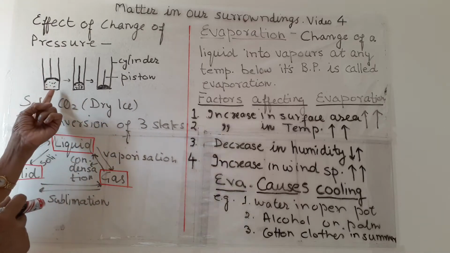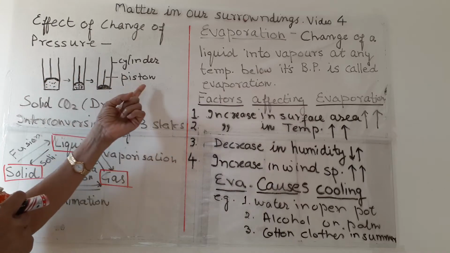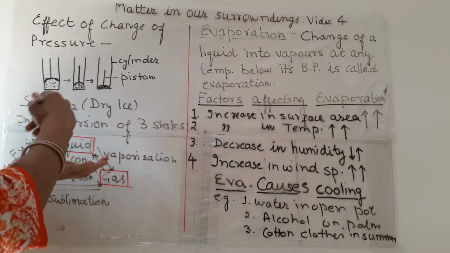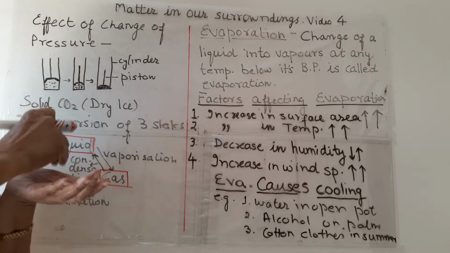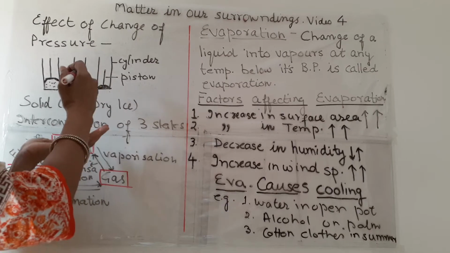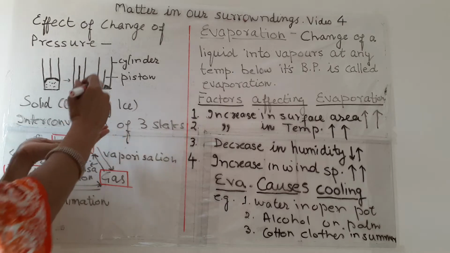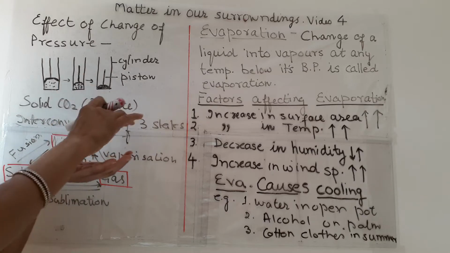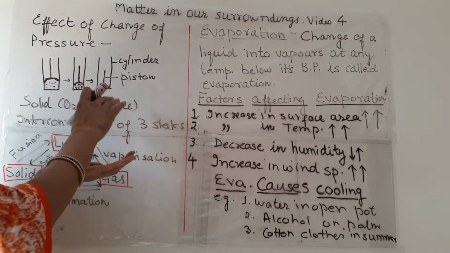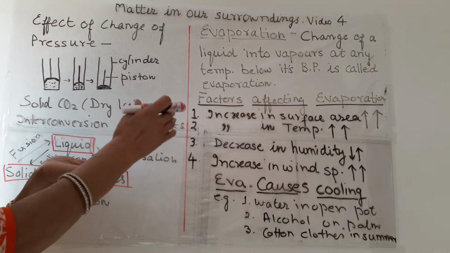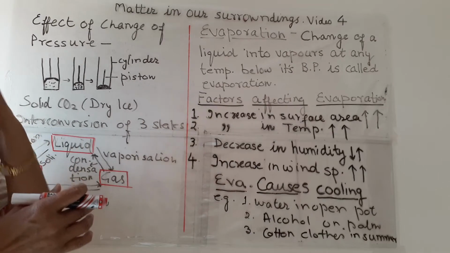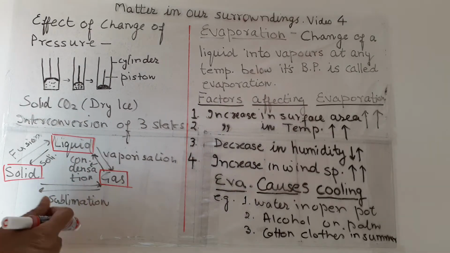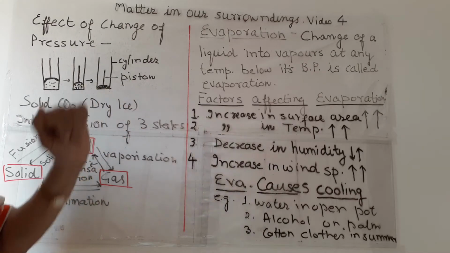If we take some gas in a cylinder and apply pressure by a piston, what happens? The particles of the gas come close to each other, and by applying more and more pressure, the distance becomes so less that the gas is converted into liquid. In this way, the gases can be liquefied by applying pressure.